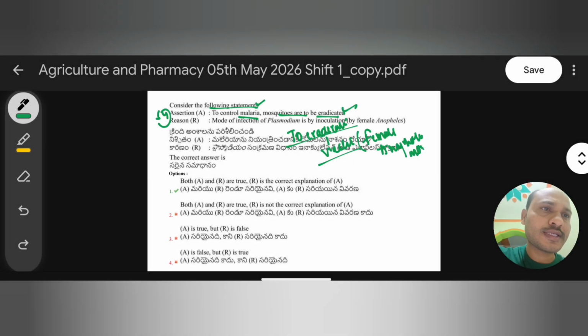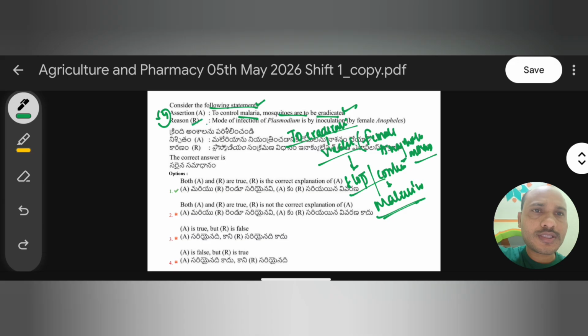If we eradicate this female anopheles mosquito, it stops or controls the transmission of malaria. Very important. And the reason: mode of infection of plasmodium is by inoculation by the female anopheles. Generally these plasmodium protozoan parasites enter the human bloodstream through the infected female anopheles. Yes, so this statement is also right.